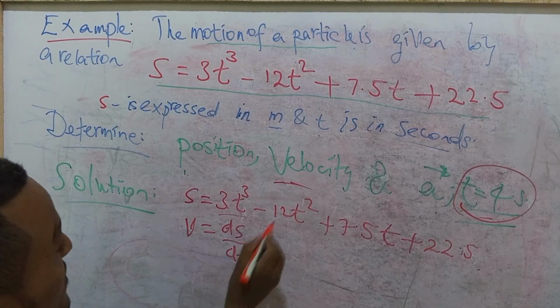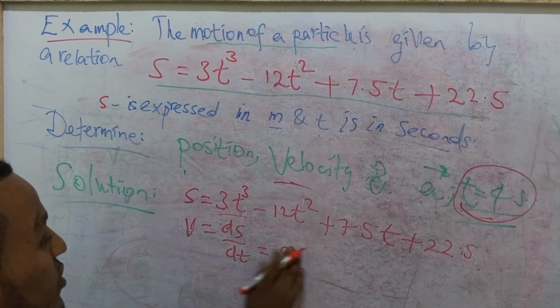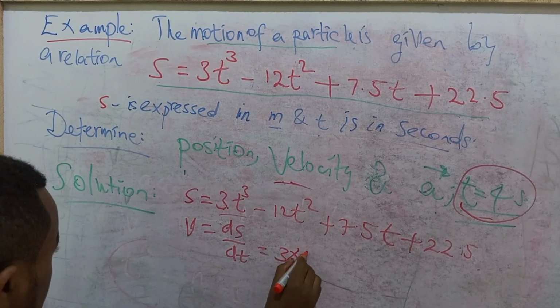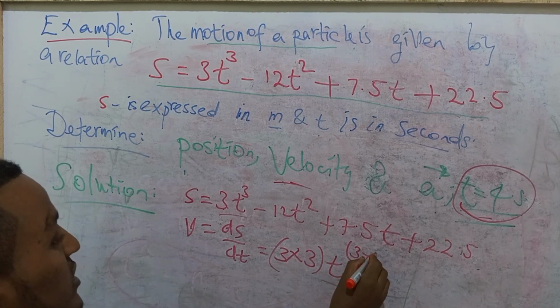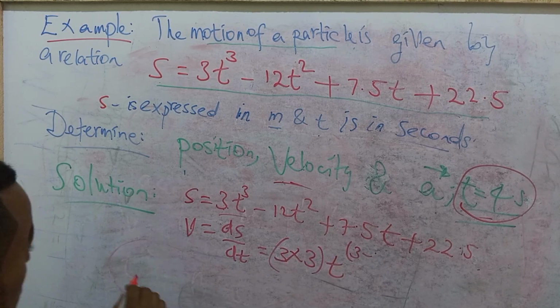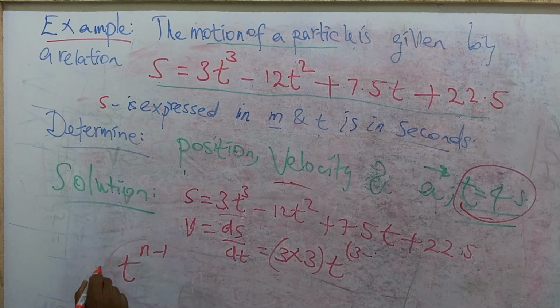So it becomes the differential of this: 3 times 3 is 9. Okay, one by one I will do. 3 times 3 t to the power of 3 minus 1. Sorry, what I said here: t to the power of n minus 1, n times t to the power of n minus 1.